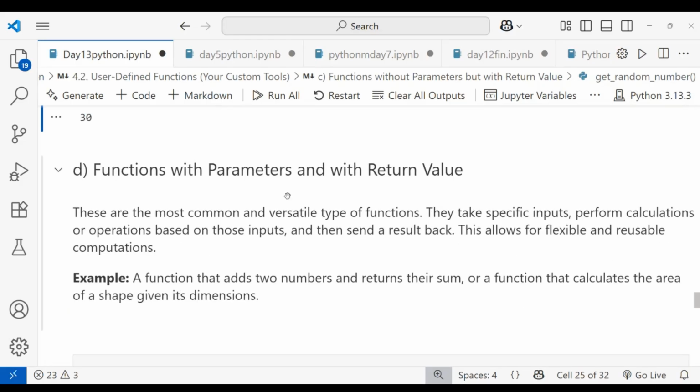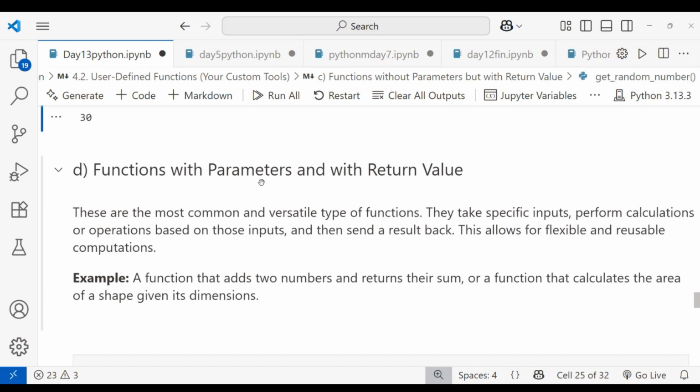And the last type is function with parameters and with return value. It contains both parameters and return values. This is the most common and versatile type of function, and when we do programming we use this one mostly. It takes specific input from the user and performs some calculations or operations based on your inputs or set of instructions, and then sends the result back using the return value. This also allows flexible and reusable computation. Okay, this is function with parameters and with return value.